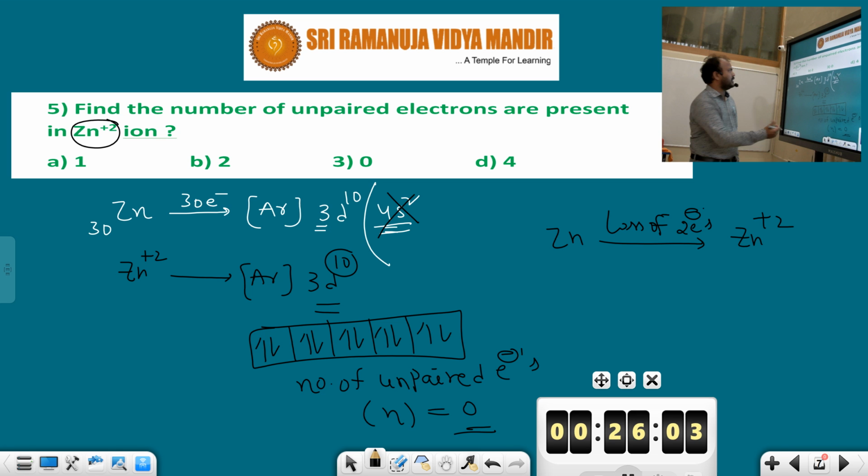I hope that you could understand this one. Zinc plus 2 ion does not have any unpaired electron, so n value should be 0. Our third option is correct.